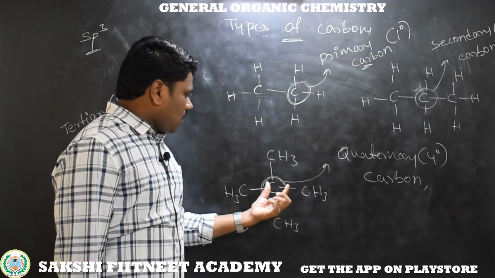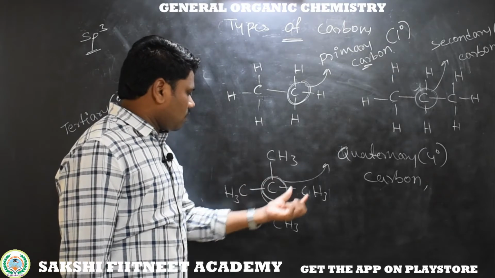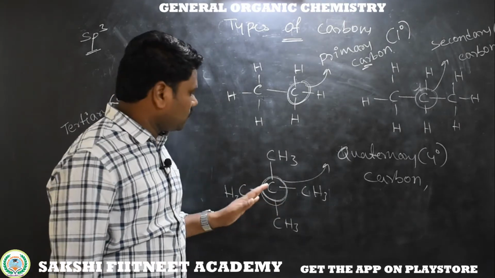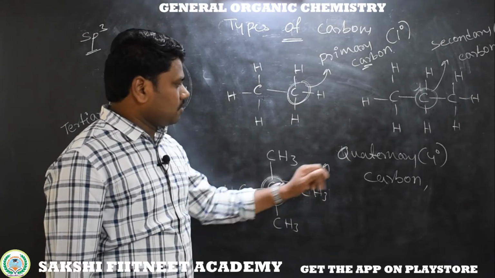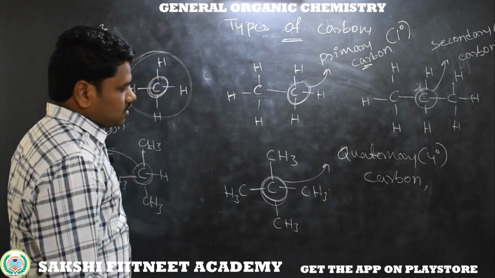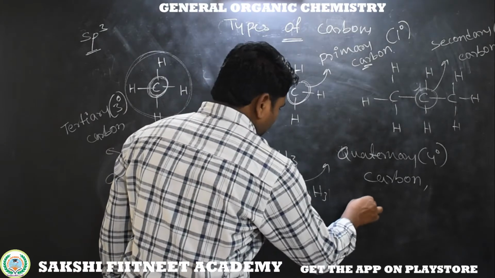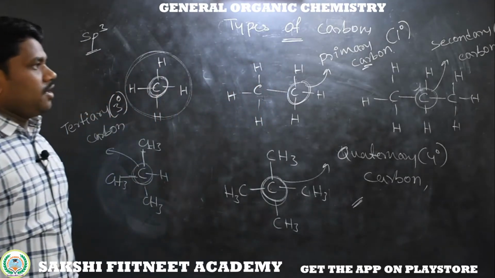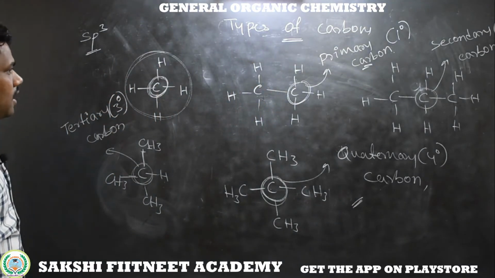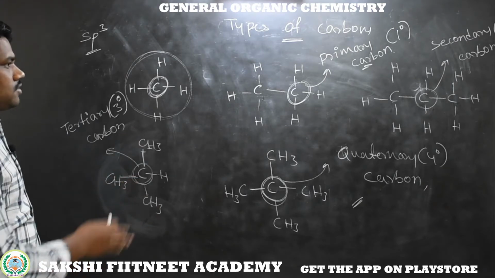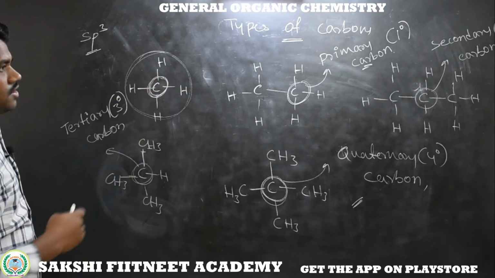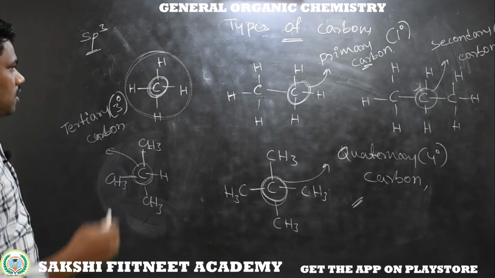Around this sp3 carbon, all 4 bonds are with 4 different carbons, so it becomes quaternary carbon. So this is a common classification. It's very easy but very important in organic reactions. We will take some examples, then we will differentiate which is primary, secondary, tertiary and quaternary.